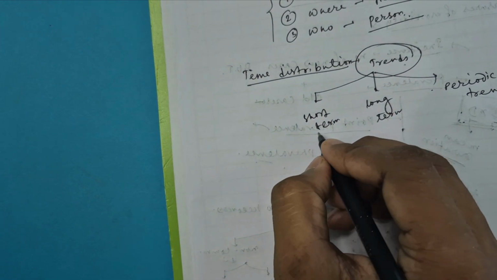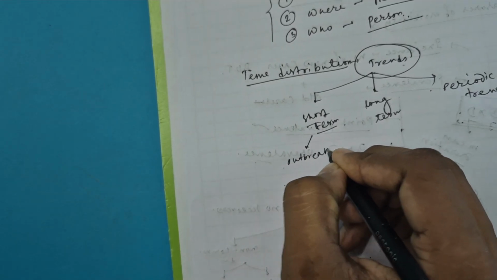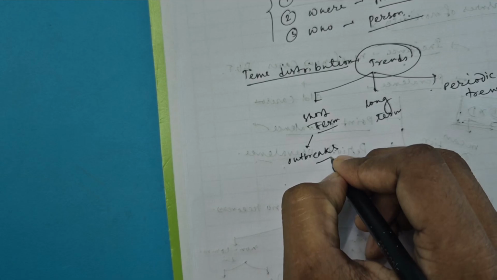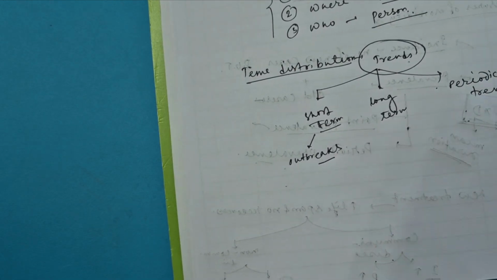These short-term trends are also called the outbreaks, and then the long-term trends and the periodic trends.